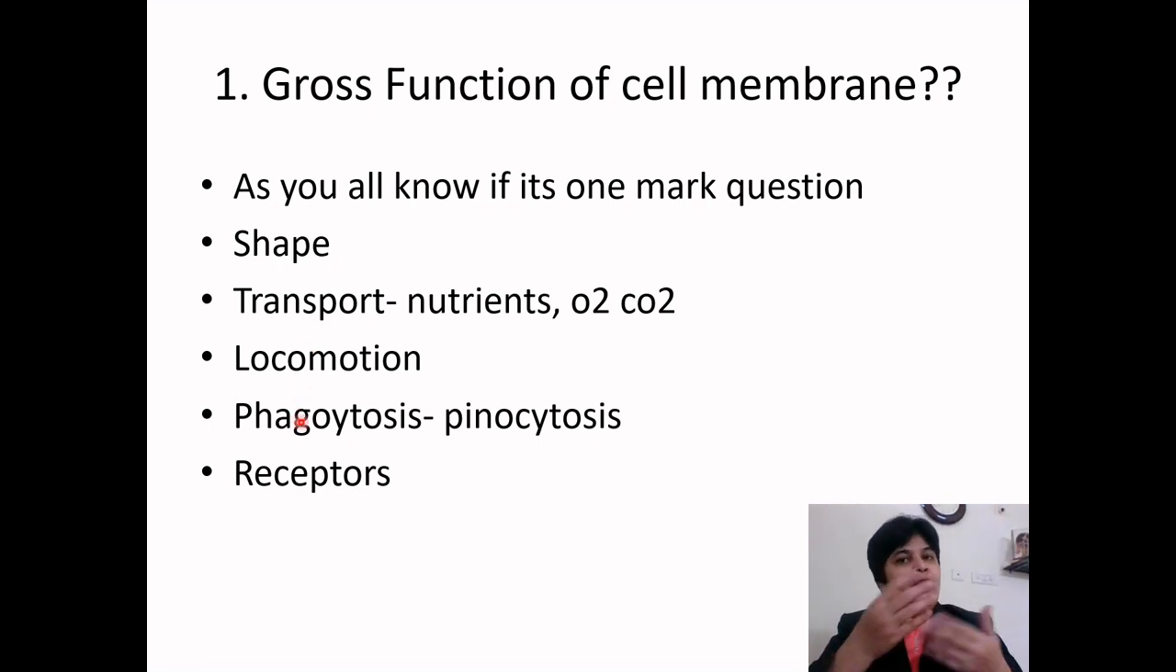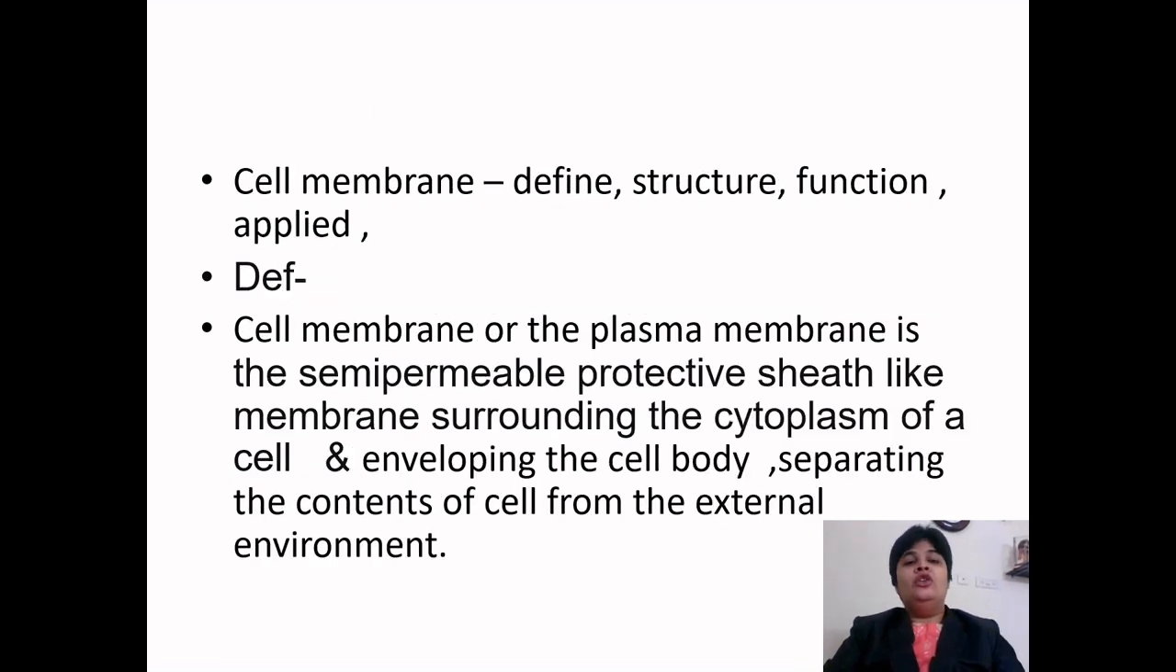Phagocytosis. Just for example, the white blood cell will come here. With the help of pseudopodia, it will engulf the amoeba inside and digest it. Pinocytosis: when a cell is eating a big chunk of food or pathogens, that is phagocytosis. Drinking small chunks of food or liquid is pinocytosis. And also the cell membrane has receptors and it has various functions. It has so many functions.